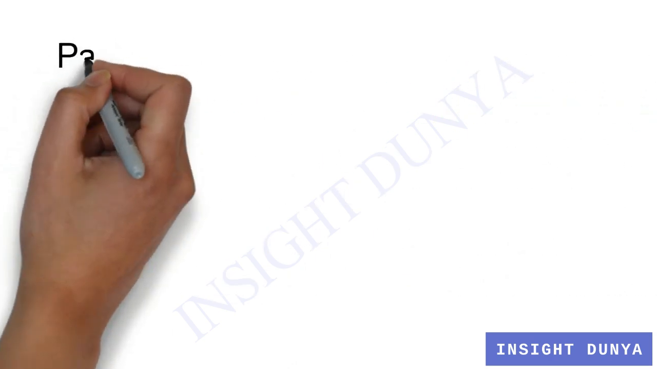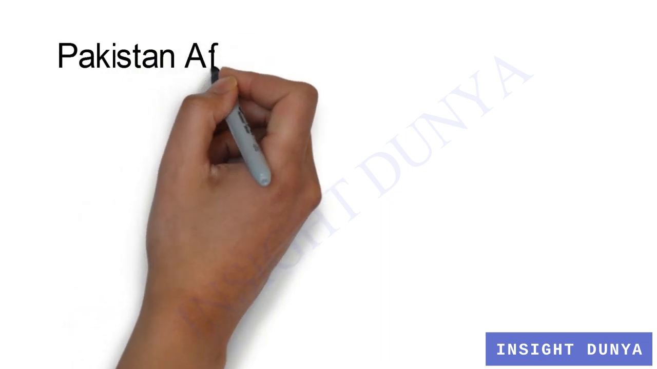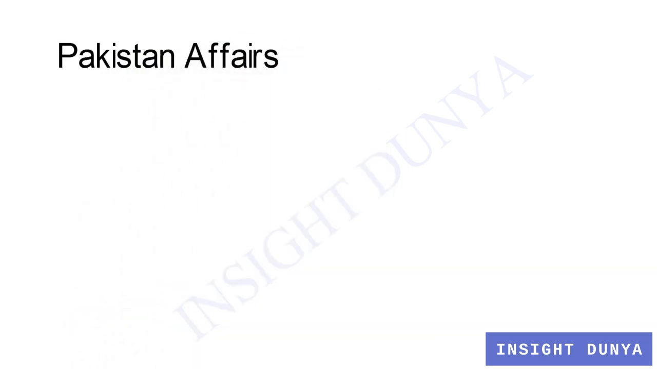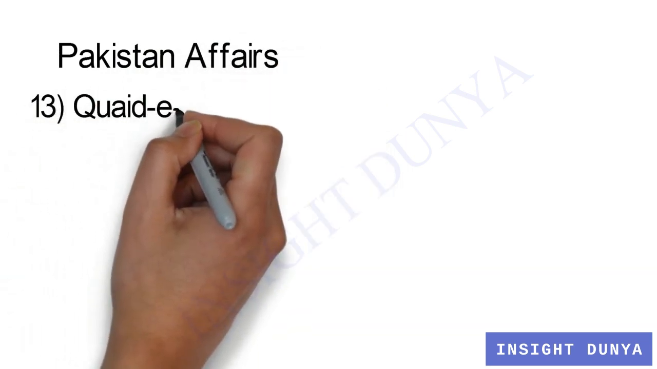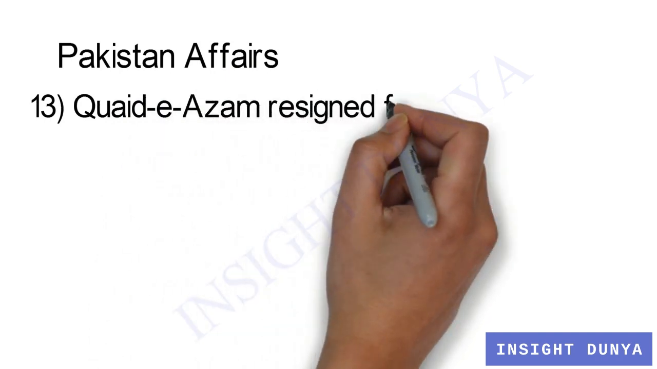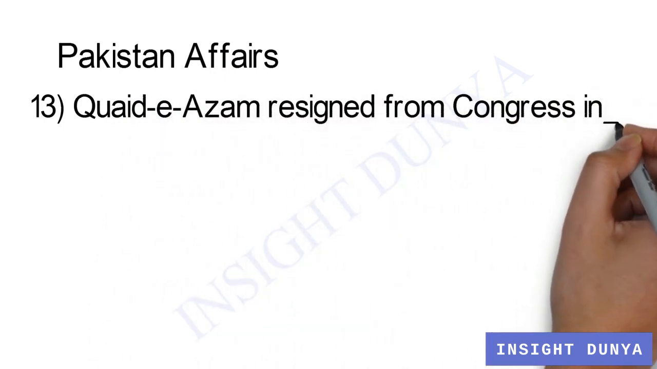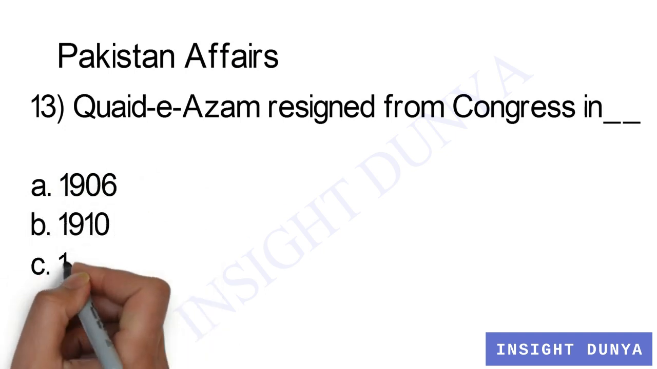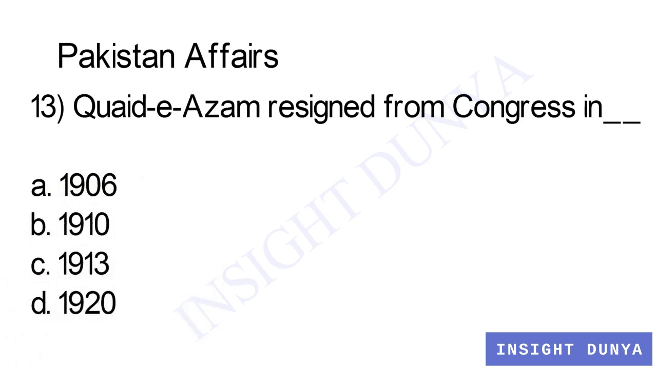The next part is Pakistan affairs or Pakistan studies. Question number 13. Quaid-e-Azam resigned from Congress in, option A, 1906, option B, 1910, option C, 1913, option D, 1920. Muslim League was formed in 1906. In 1913, Quaid-e-Azam joined Muslim League, and in 1920, Quaid-e-Azam quit Congress. Therefore, the answer is 1920.